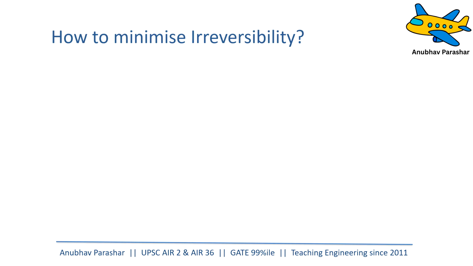Then the question is, okay, if we are not able to completely eradicate these irreversibilities, how do we minimize them? So the scientists kept on researching, and the scientist named Clausius came up with the answer.